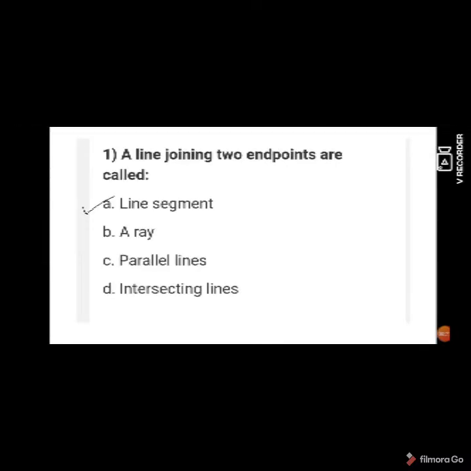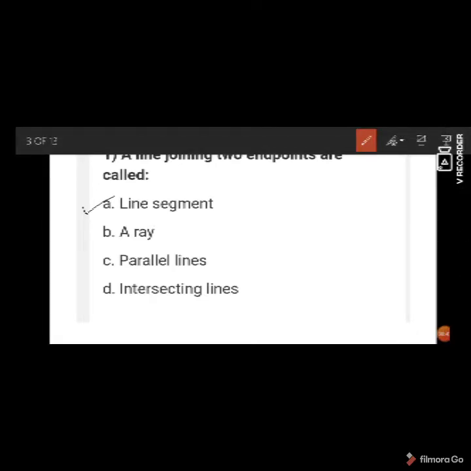So, the first question is, a line joining two endpoints is called a line segment, ray, parallel lines, or intersecting lines. The correct answer is line segment. So whenever you get 2 points, endpoints, and a line is joined with these endpoints, then such a line is called a line segment.